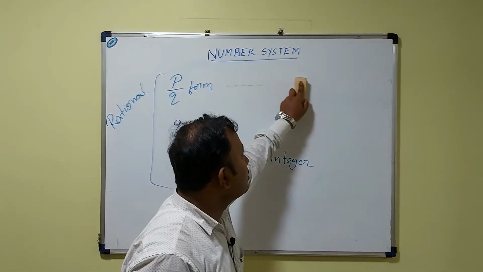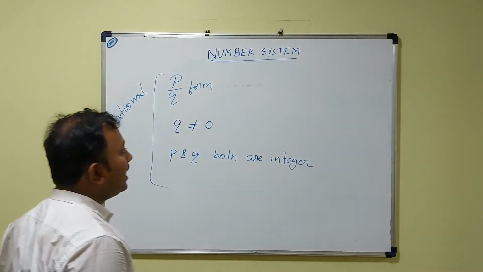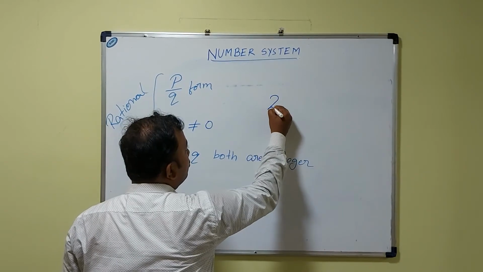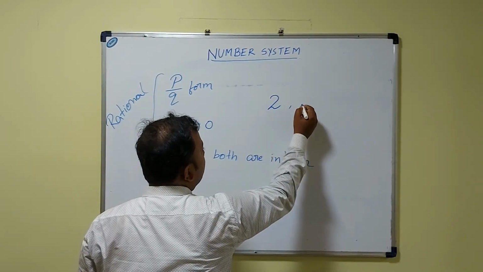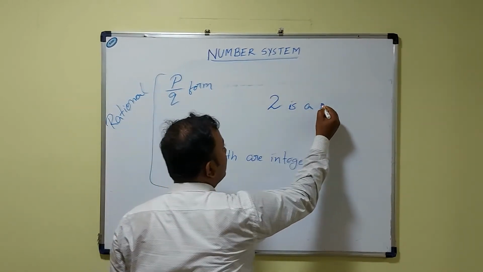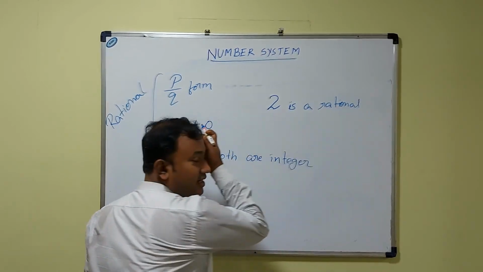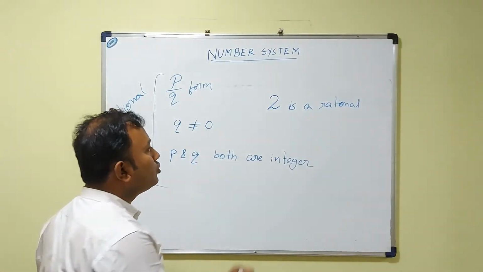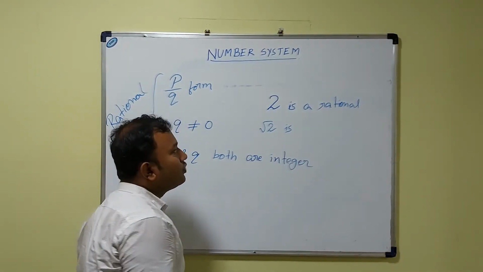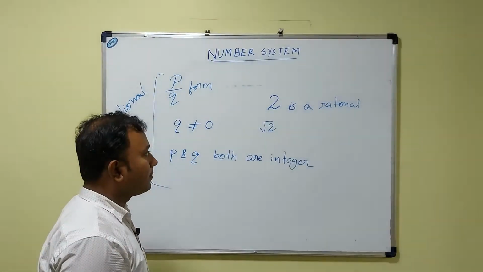Here a common question comes: 2 is a rational number, and root 2 is an irrational number. Root 2 is not a rational number. Why?